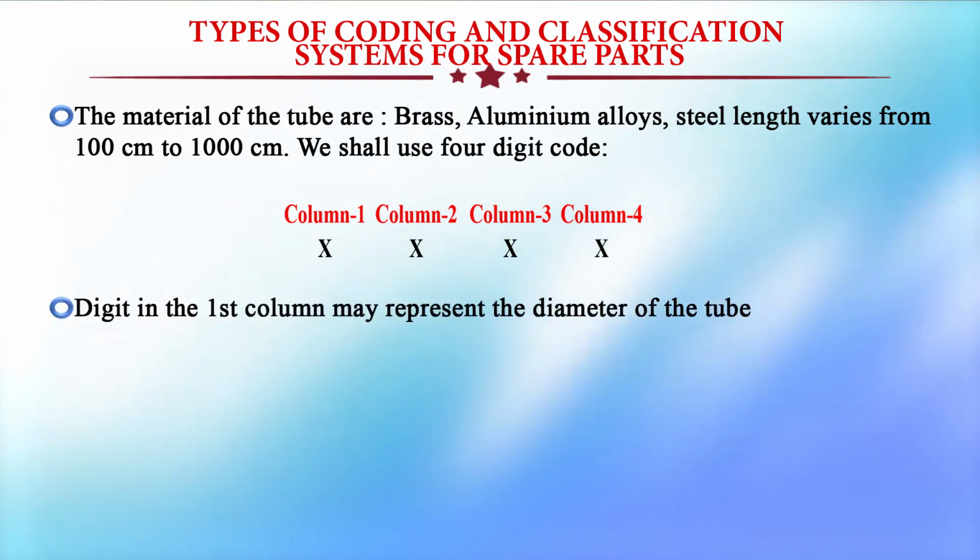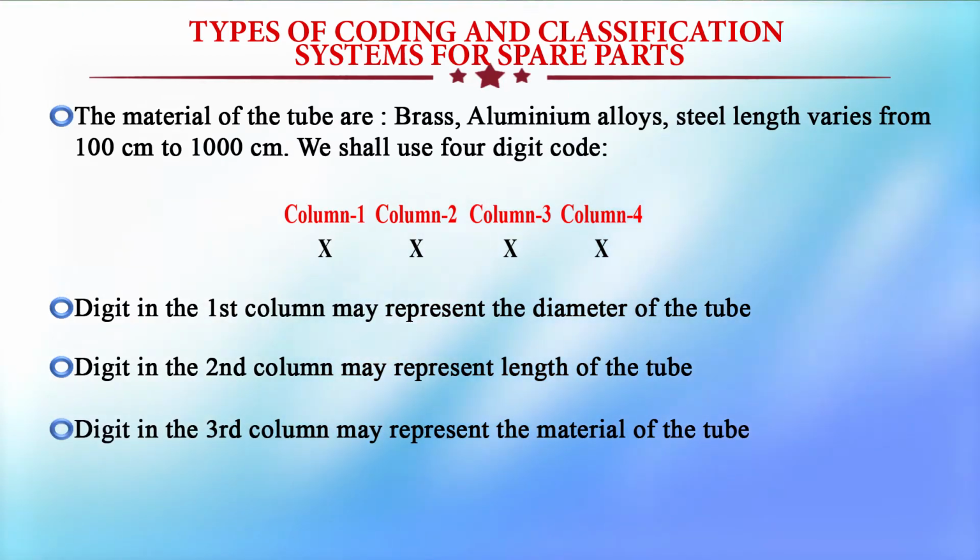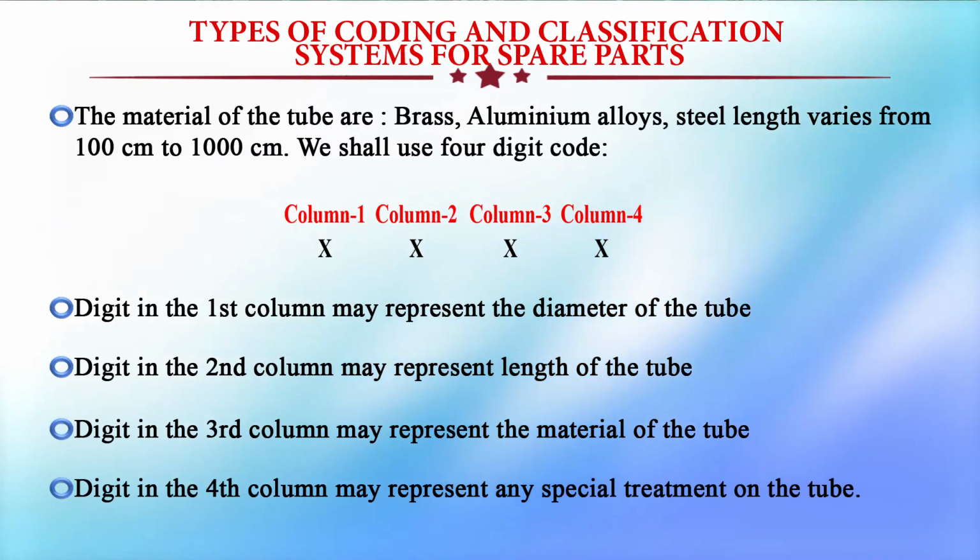The digit in the first column may represent the diameter of the tube. So, for any tube, the diameter code will be given in the first column, and the digit in the second column may represent the length of the tube. Then the digit in the third column may represent the material of the tube. The digit in the fourth column may represent any special treatment of the tube, such as hardness or heat treatment, or any special requirement. That will be given in the fourth digit.